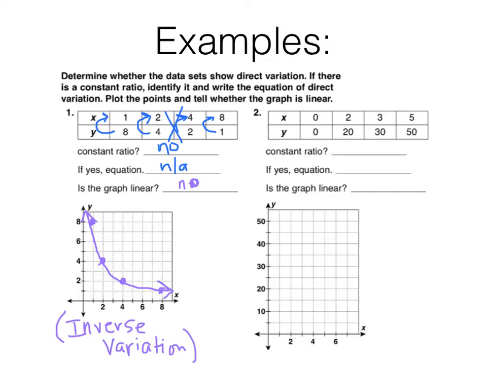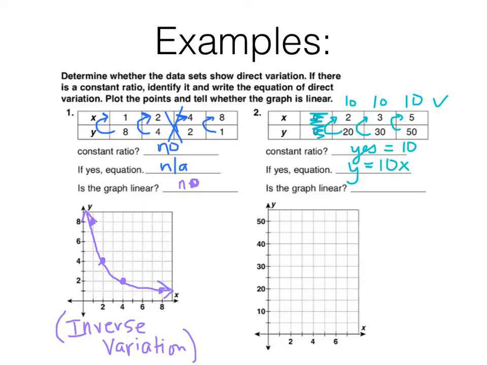How about the next one? Okay, let's switch colors. All right, constant ratio. Well, don't compare 0 divided by 0 because that's never going to work. That's just undefined, but keep going. 20 divided by 2, that's 10. 30 divided by 3, that's 10. Notice I'm dividing y divided by x. That's the constant ratio I'm looking for. 50 divided by 5, that's also 10. Yes, constant ratio of 10. To write the equation, replace the k with the 10. Y equals kx, and our k is our constant ratio, 10.